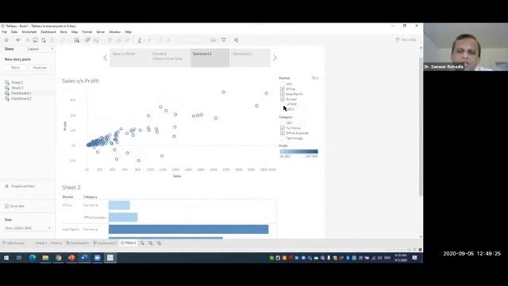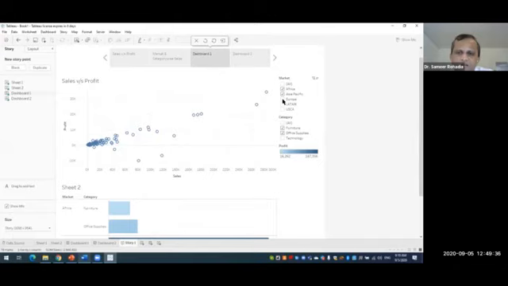Now if I change anything in the story point, so instead of 3 markets, I remove the Europe market from the dashboard 1 story. So now I've selected only Africa and Asia Pacific in my story, and in my category I have selected 2 things.